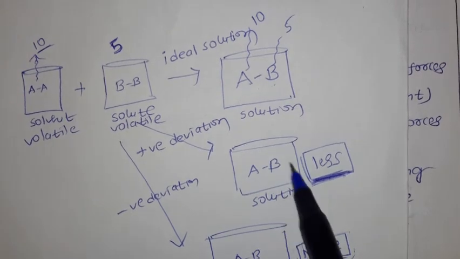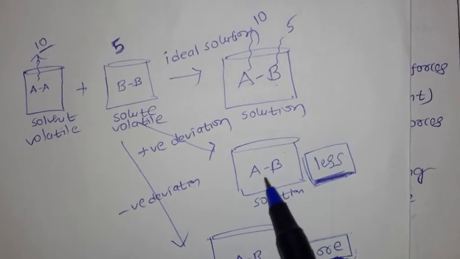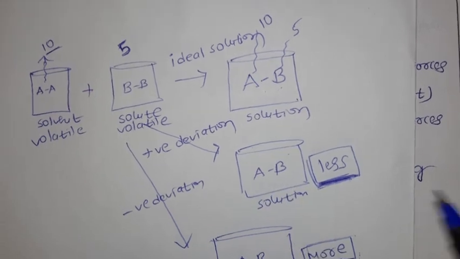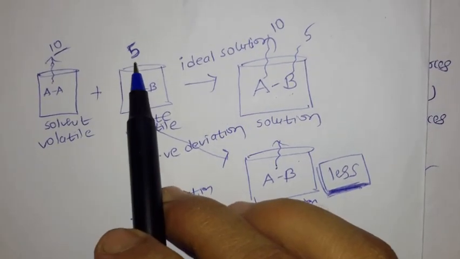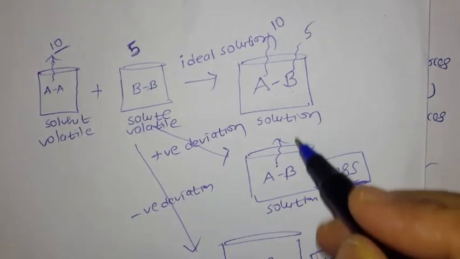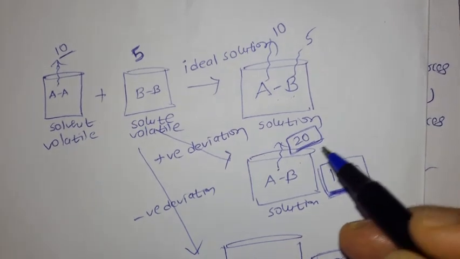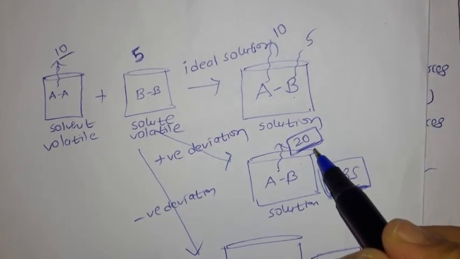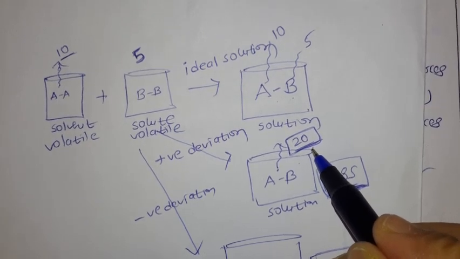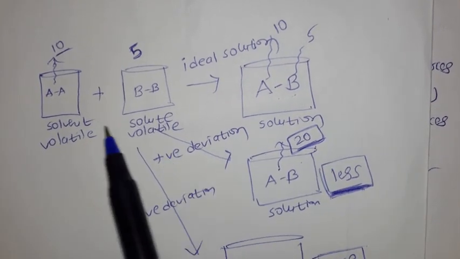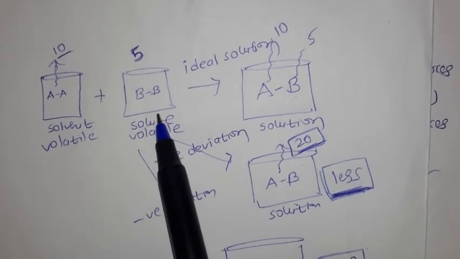After adding, the vapor pressure will be more, because A and B do not have proper interaction. It should be 15 vapors, but instead you are going to get 20 vapors. Once the vapor increases, the vapor pressure increases. So that is called positive deviation: the vapor pressure is more for the solution than for the individual solute and solvent.